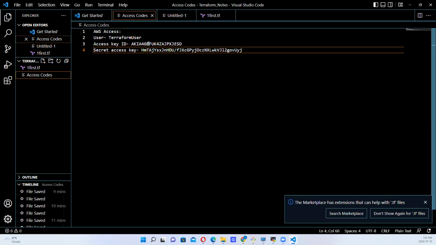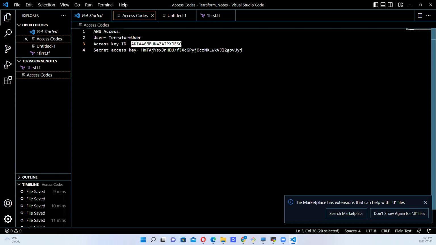We have the access key ID and the secret access key. So we are looking at the access key and secret key, right?